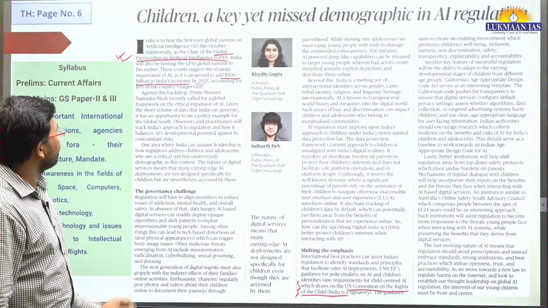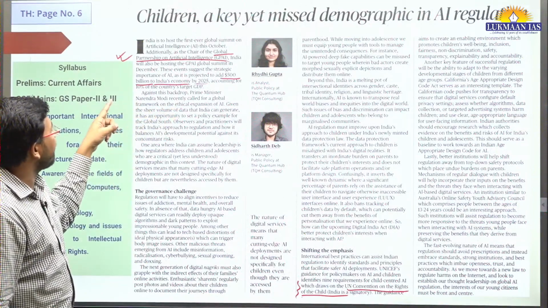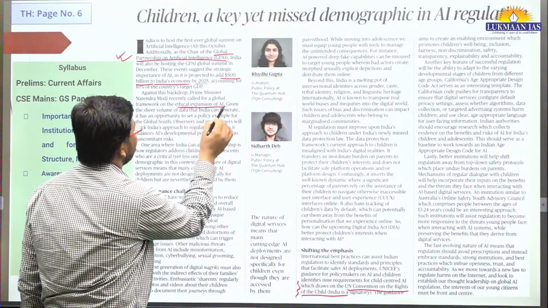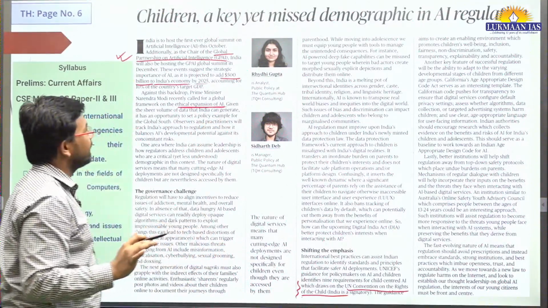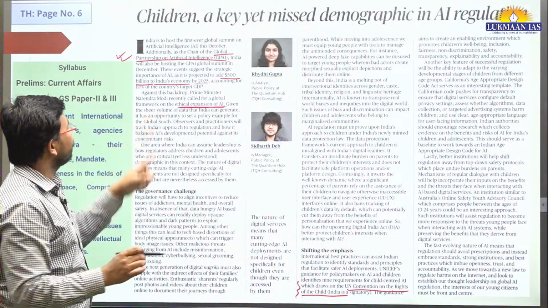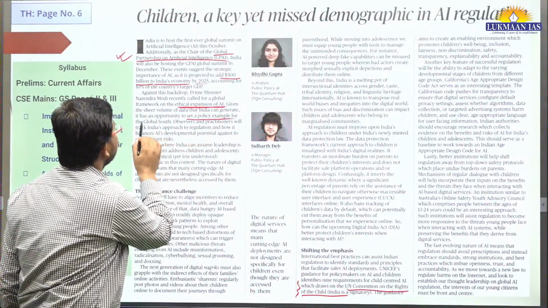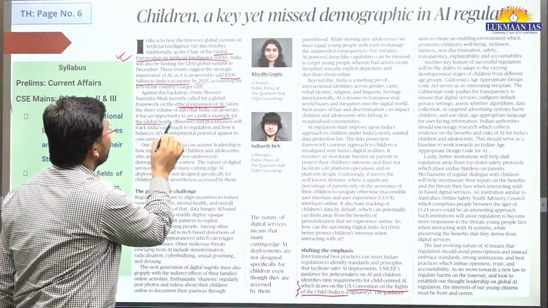Against this backdrop, the Prime Minister recently called for a global framework on ethical expansion of AI. Given the sheer volume of data that India can generate, it has the opportunity to set a policy example for the global south.